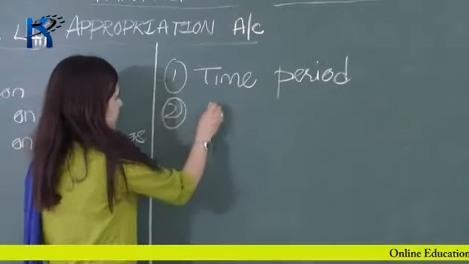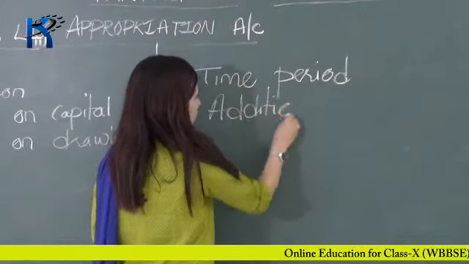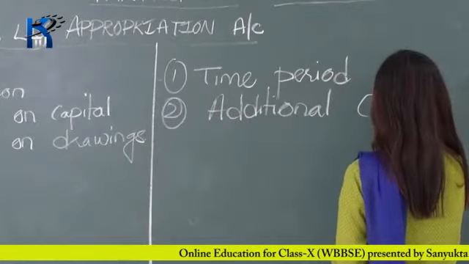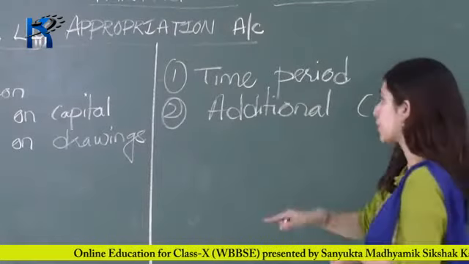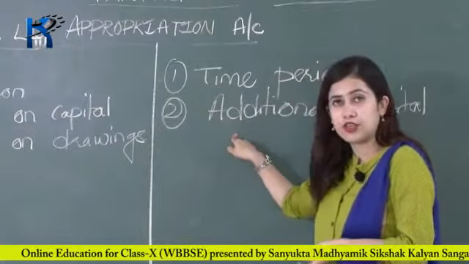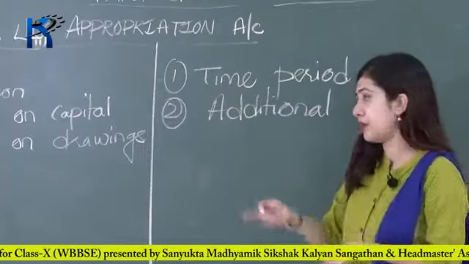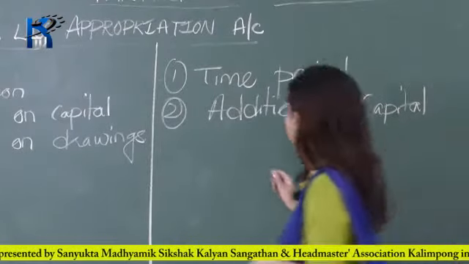After that you have to check whether there is any additional capital or not. If there is any additional capital introduced in the business then interest will be charged on this additional capital as well.